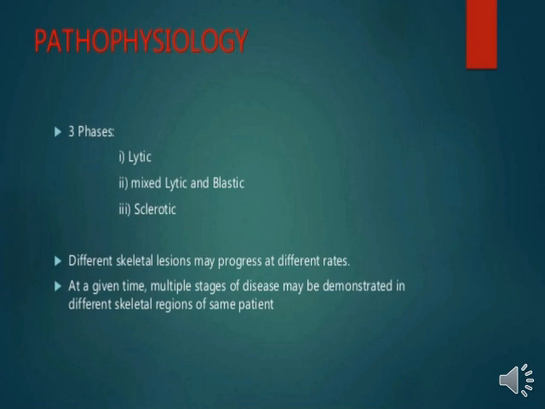So after the alteration of the lytic cycle, it further leads to the mixed lytic and blastic phase, meaning bone marrow infiltration by plasma cells. Then it further leads to the sclerotic phase. And what is the sclerotic phase? Sclerotic means becoming rigid and unresponsive, losing the ability to adapt.